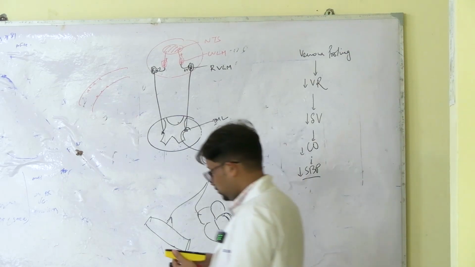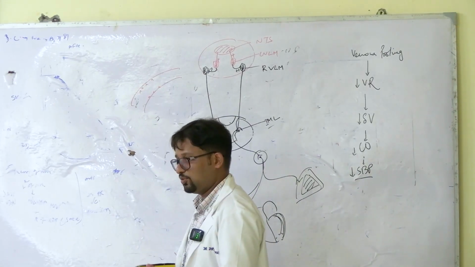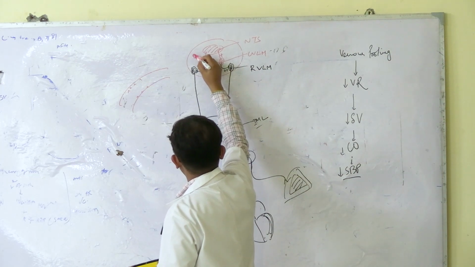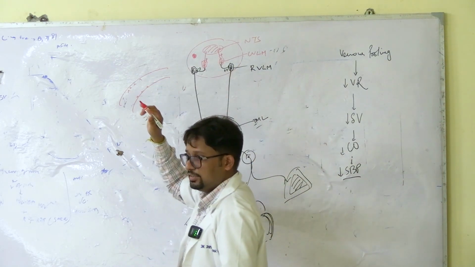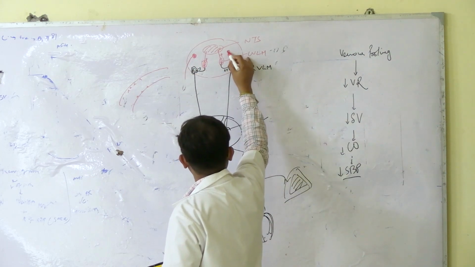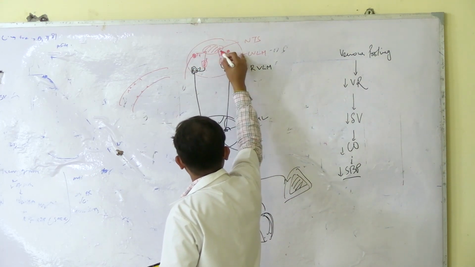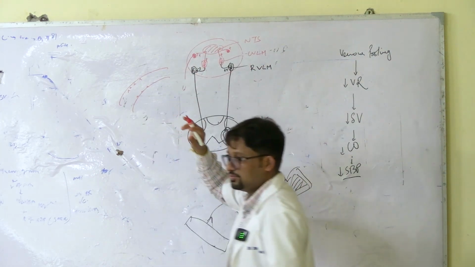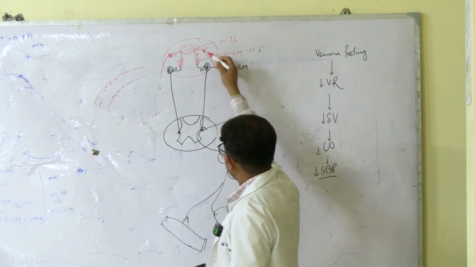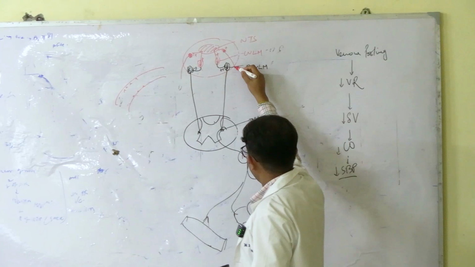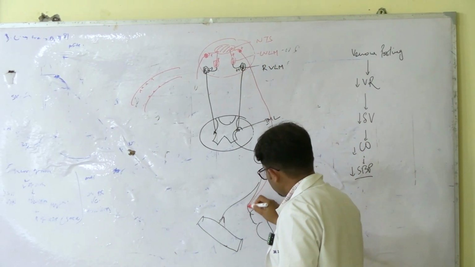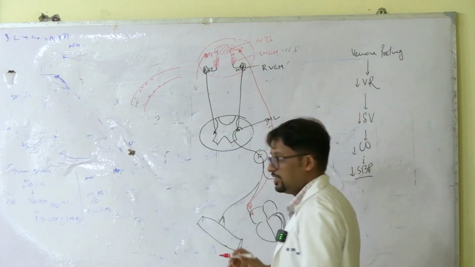Okay, there is one more nucleus here, that is the center for vagus. Here you have the dorsal motor nucleus of vagus on both sides. So they are also excited directly. So these things happen concurrently. Vagus, parasympathetic fibers arising from here, carried by the vagus nerve, eventually reach the heart. Ganglia here and then they reach the heart.